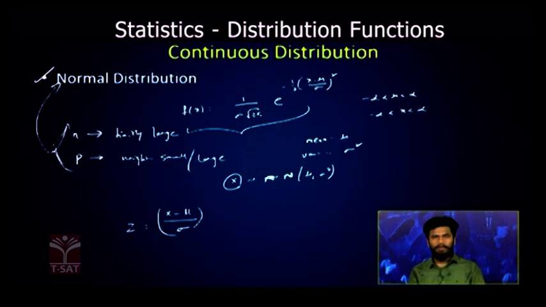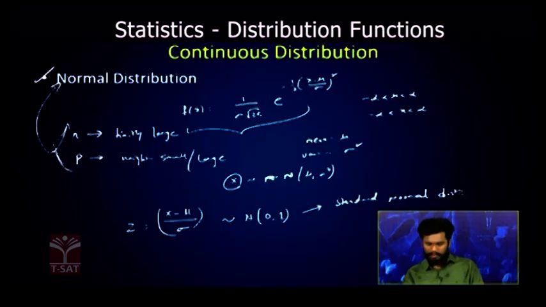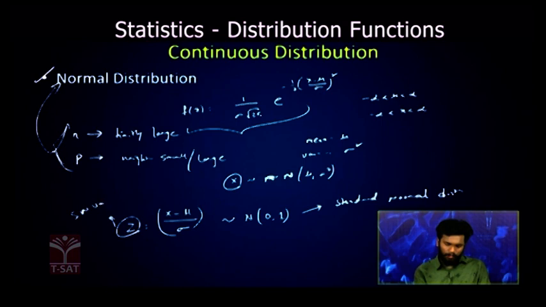Now this z will follow normal distribution with mean 0 and variance 1. This is called standard normal distribution, and this z is called the standard normal variate.